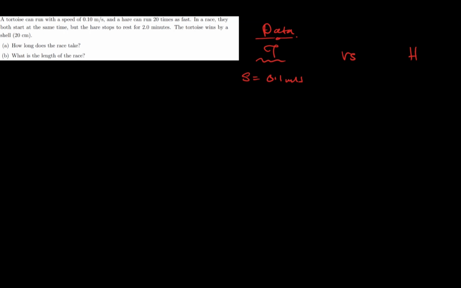So the speed of the hare is 20 times that of the tortoise, which is 20 times 0.1, equivalent to 2 meters per second. So now we have the speeds, and we have understood the first part.